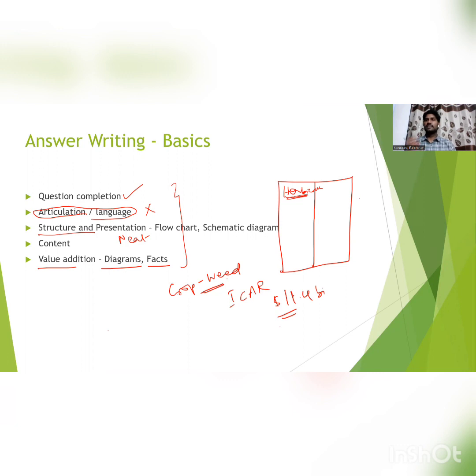So these kinds of facts we can include, and we have to mention the source also: according to ICAR, according to the Niti Aayog report, according to the Ministry of Agriculture and Farmers Welfare. We have to mention the source, according to FAO, right? Even while writing the definition for natural farming, conservation agriculture, or organic farming, you can use the words according to FAO. So these are the things we have to focus on.